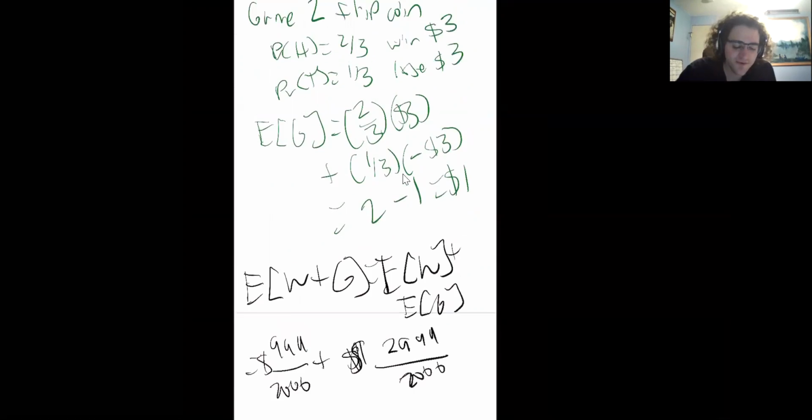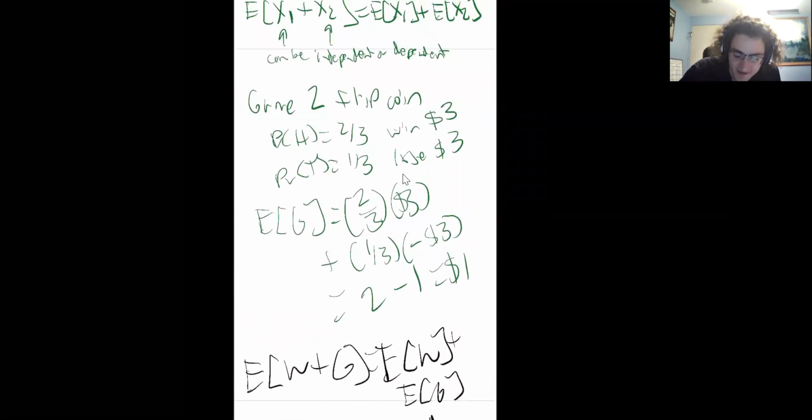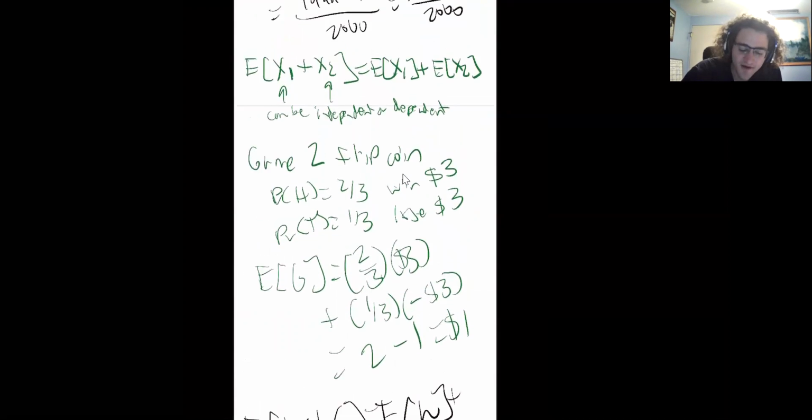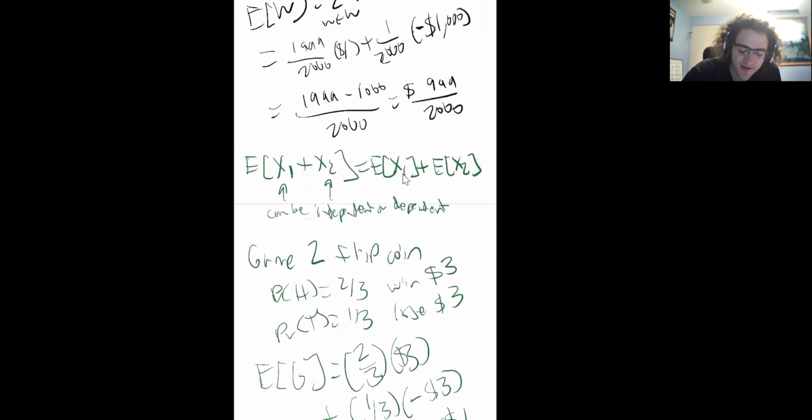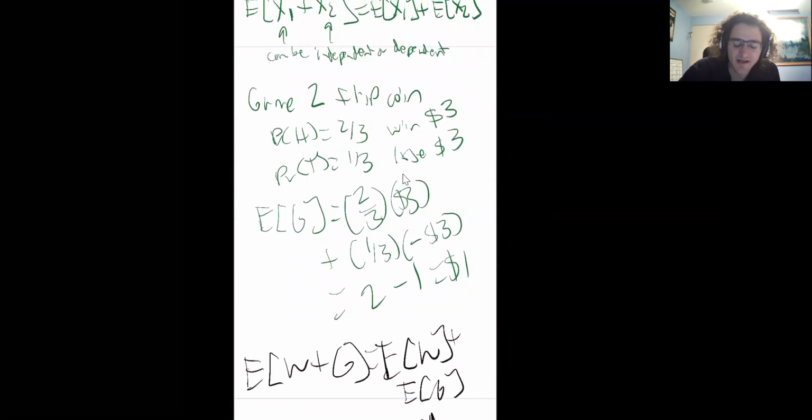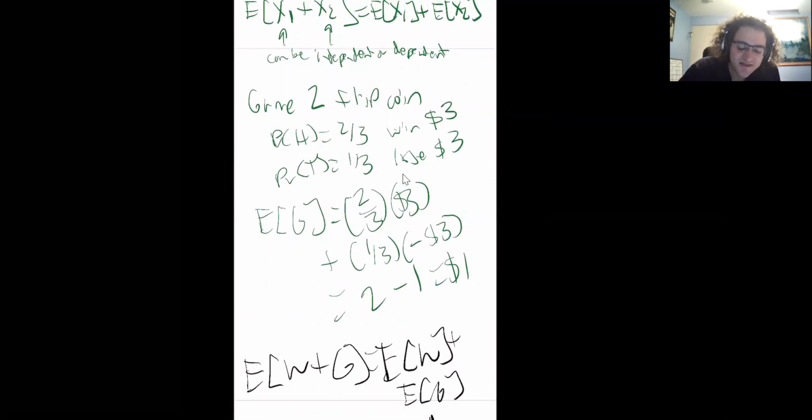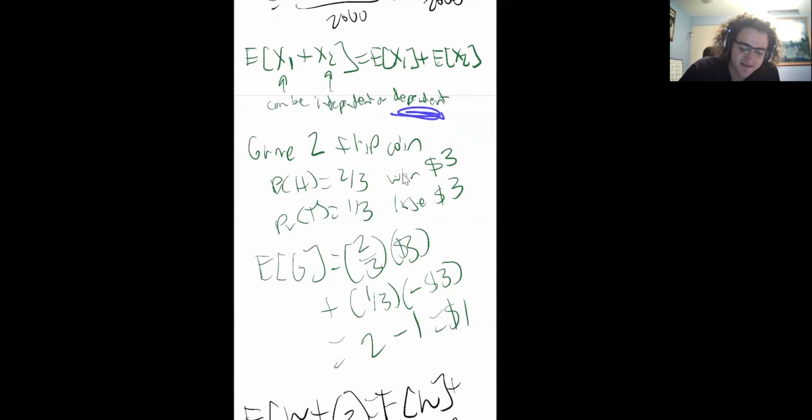But basically, in this case, these things are independent, right? The outcome of my first game doesn't really affect the outcome of my second game. But we can actually make a claim that's even stronger. We can say that even if these things are dependent, if I add two events, and this extends to more things, then I can just take the sum of the expected values to get the expected value of a sum.